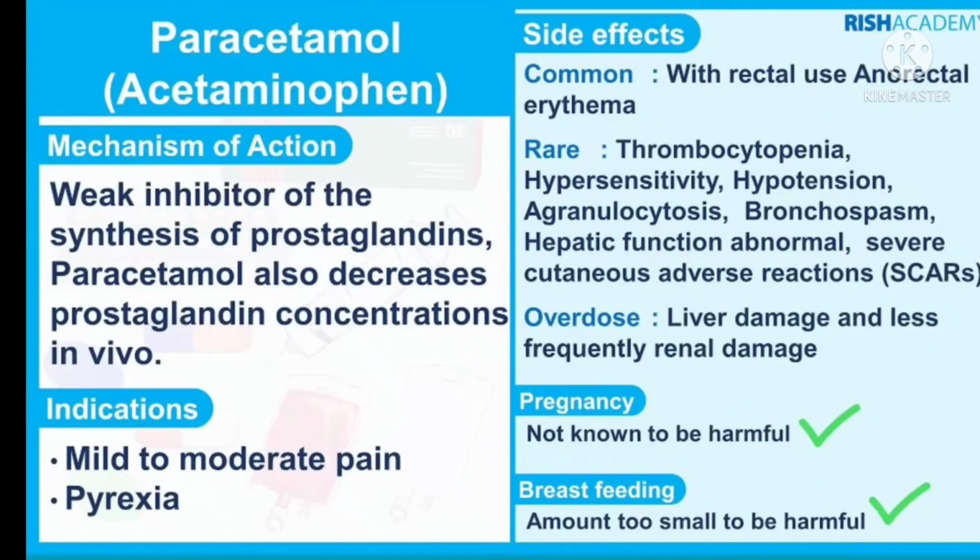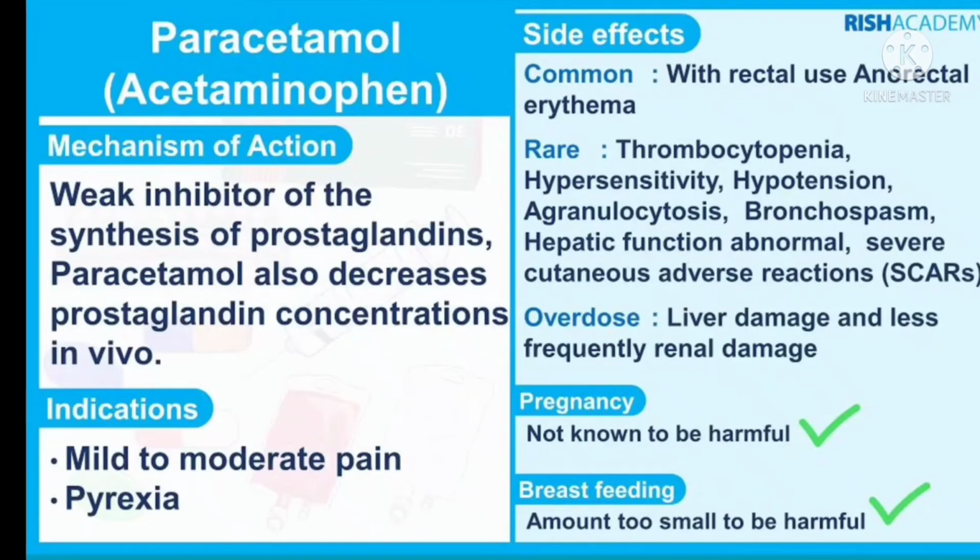So here you can see the summary of paracetamol, which is also known as acetaminophen. Its mechanism of action: weak inhibitor of the synthesis of prostaglandin; paracetamol also decreases prostaglandin concentration in vivo. Its indication is mild to moderate pain and pyrexia, that is fever.